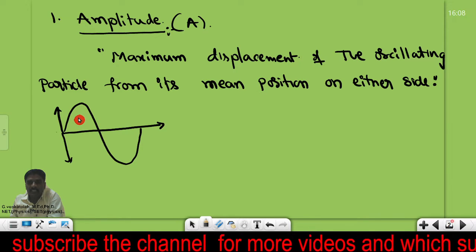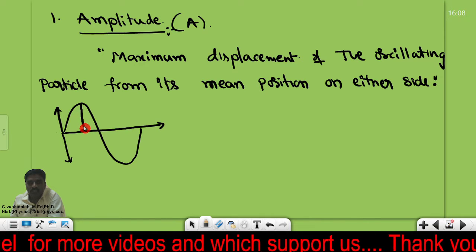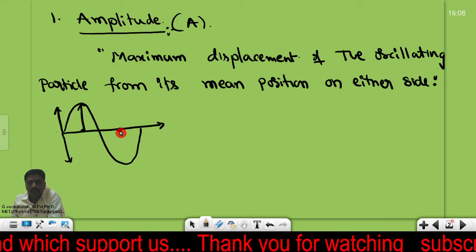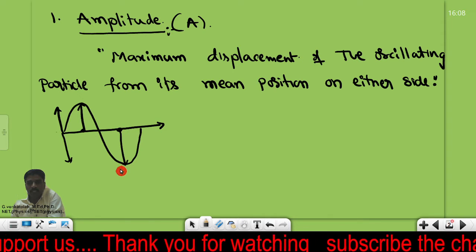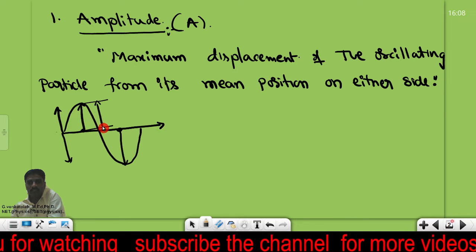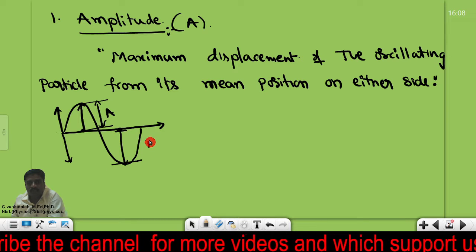That means the maximum displacement of the body from its mean position in the upward direction, and the maximum displacement of the body in the downward direction, can be called the amplitude. This displacement is called the amplitude. Either this or this, both are the same, amplitude.